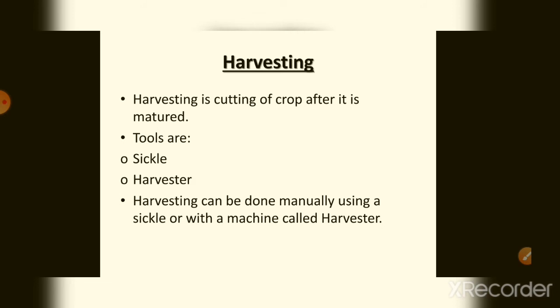Next is harvesting. Harvesting is the cutting of the crop after the crops are mature, that is, after the crops are grown, we have to cut the crop. The tools that are used are the sickle, and the harvester is a machine that is used to harvest the crops. So it can be done manually by sickle, and the machine is the harvester.